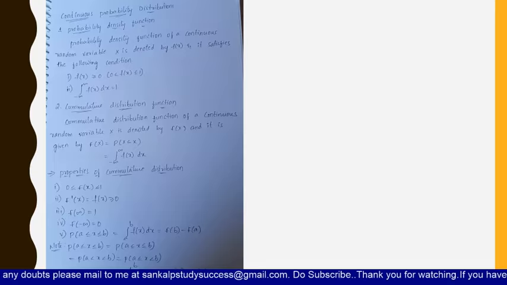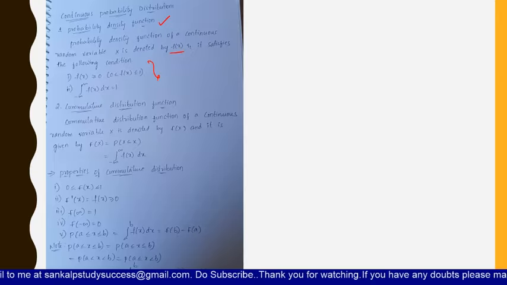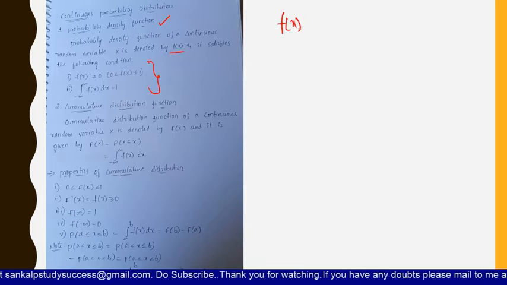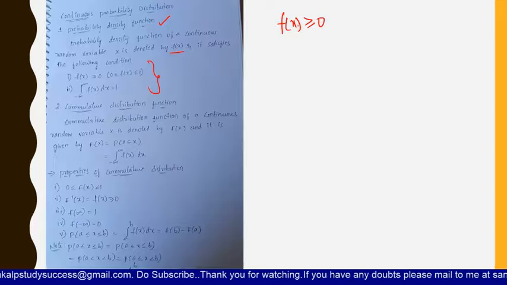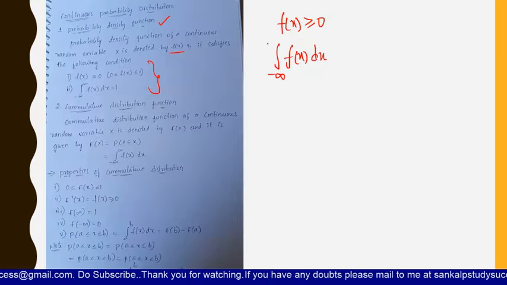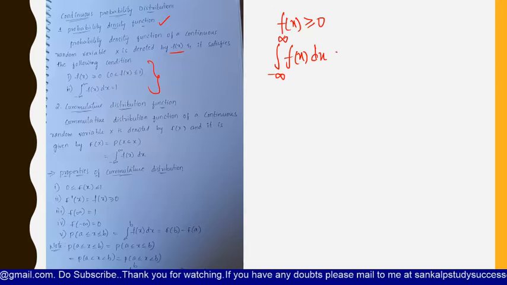The probability density function of a continuous random variable X is denoted by f of x, and it should satisfy two conditions: f of x should be greater than or equal to 0, and the integral from minus infinity to plus infinity of f of x dx equals 1.